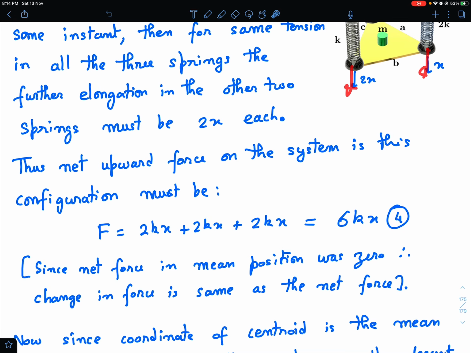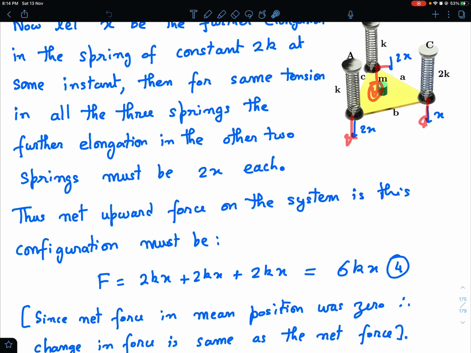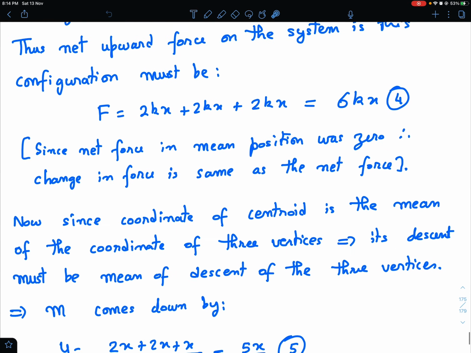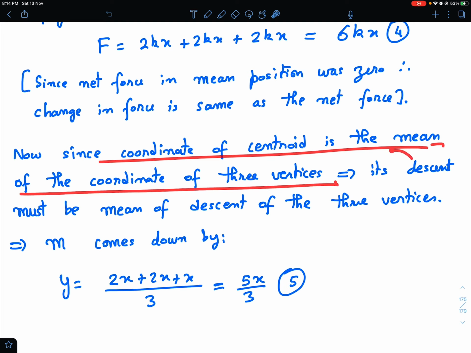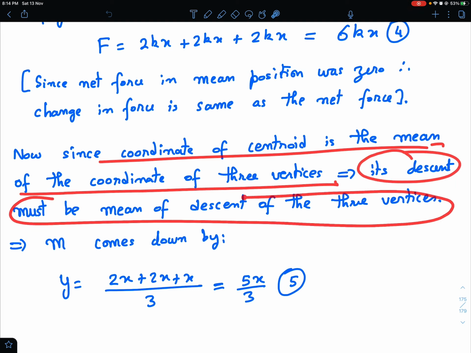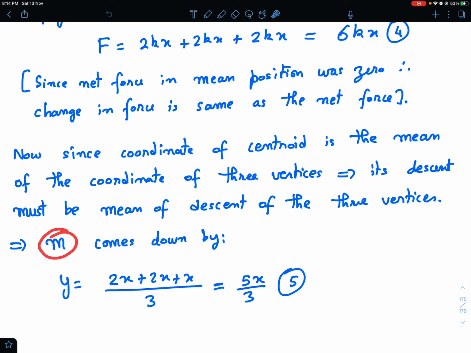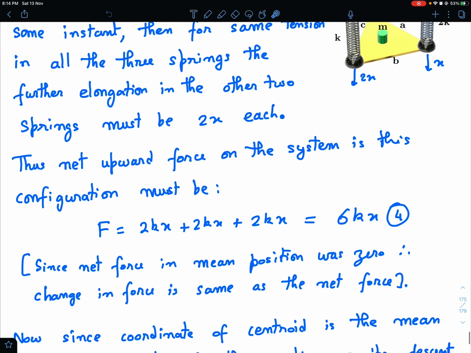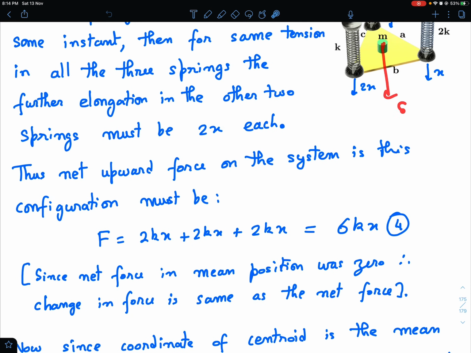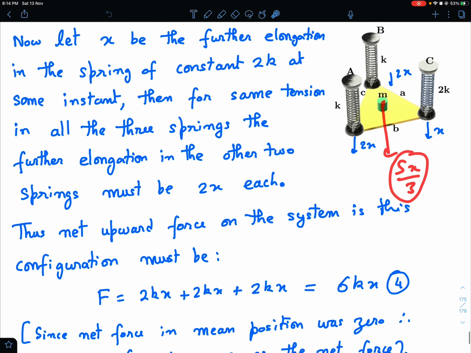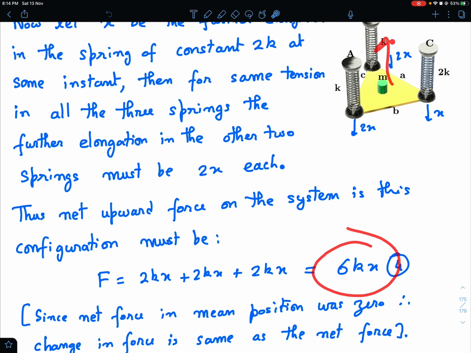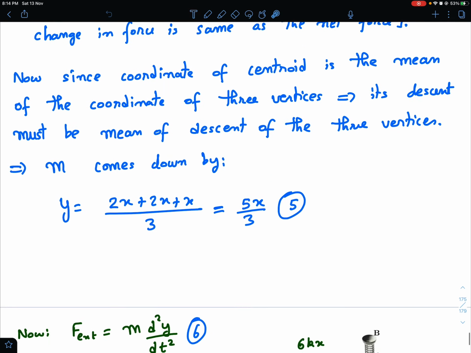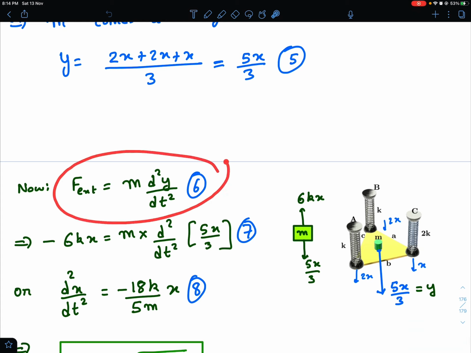Okay, so now this goes down by x, this goes down by 2x, and this goes down by 2x. So by how much distance does the centroid move down? So we can say, since the coordinate of the centroid is the mean of the coordinates of the 3 vertices, its descent must also be the mean descent of the 3 vertices. So small m comes down by (2x plus x plus 2x) divided by 3, that is 5x by 3. So this mass comes down by 5x by 3 because it's kept right over the centroid. I hope you got the argument so far. So the force is 6kx and its descent is 5x by 3.